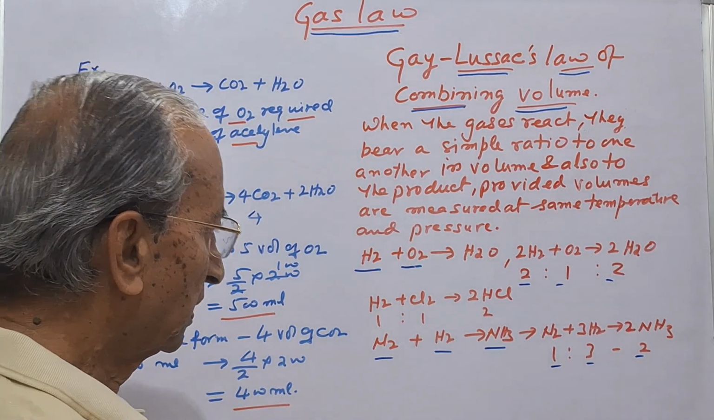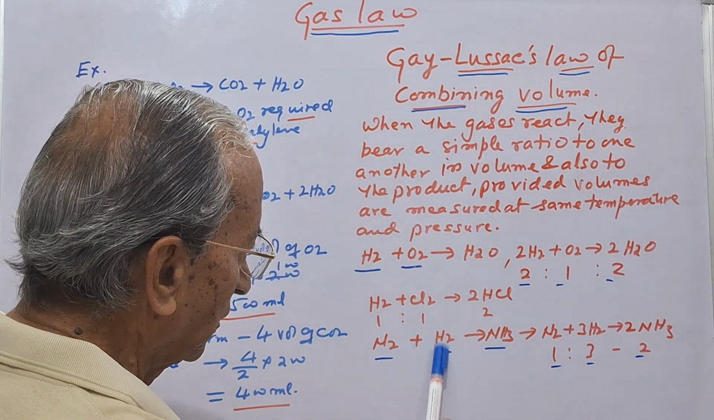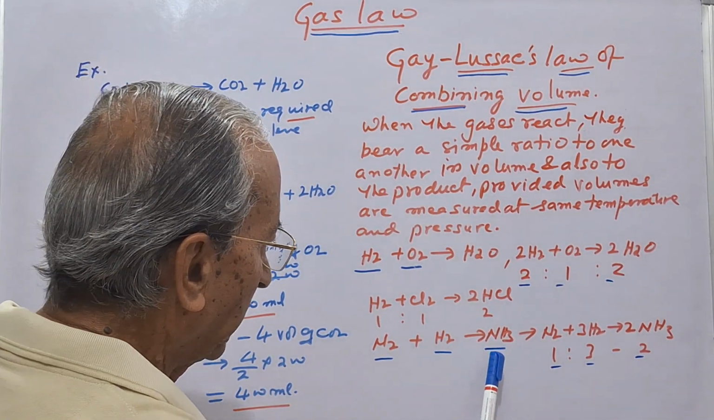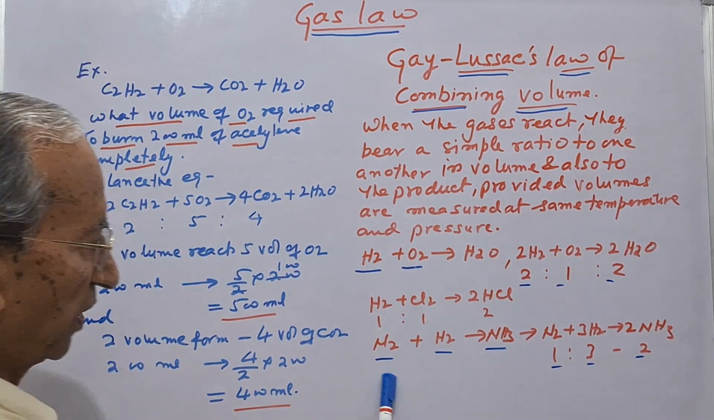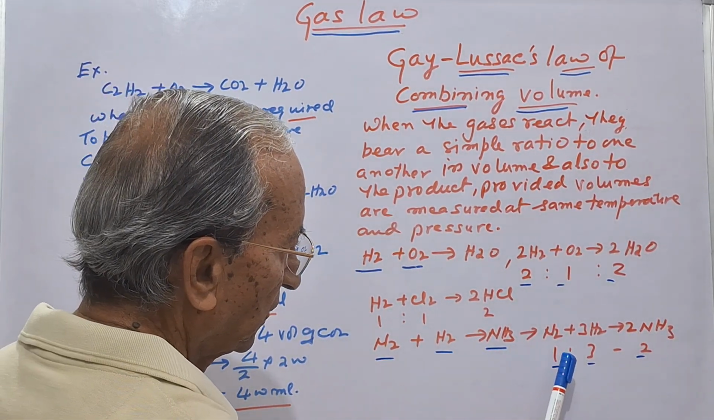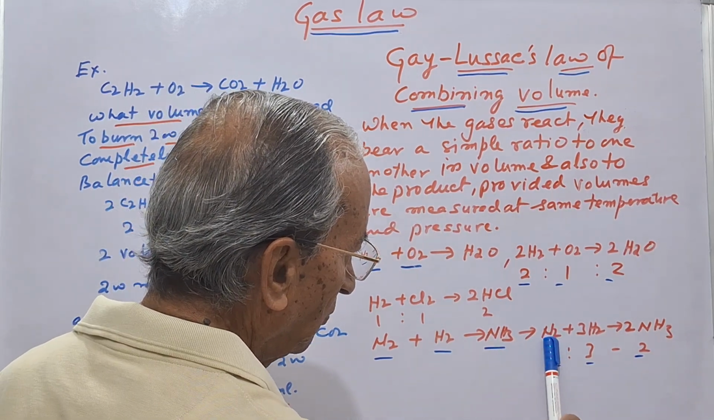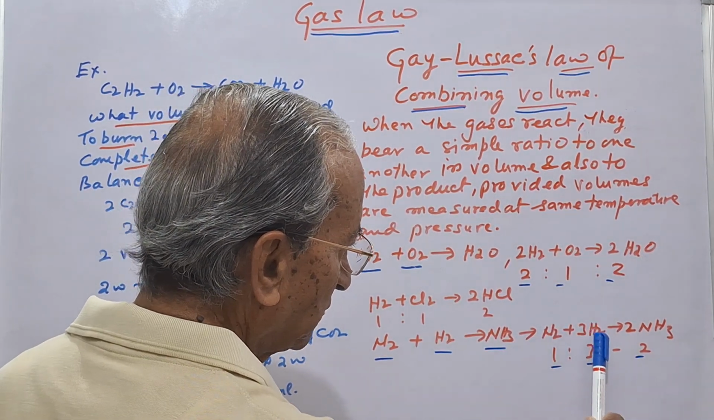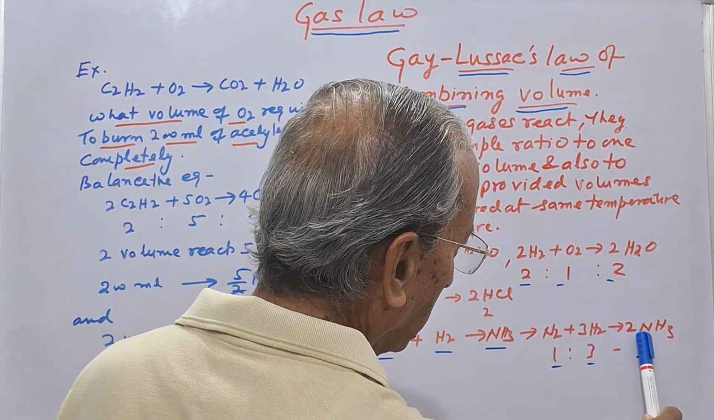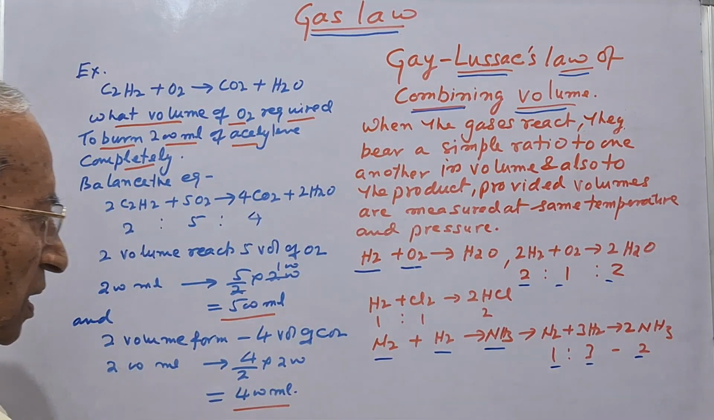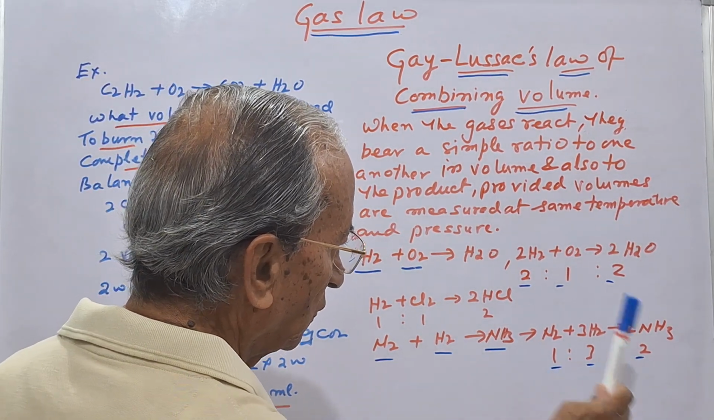And then he again took one example. When nitrogen and hydrogen combine to form ammonia gas, when we balance the equation, one volume of nitrogen reacts with 3 volume of hydrogen to form 2 volume of ammonia. So here again he sees the ratio 1, 3 and 2.